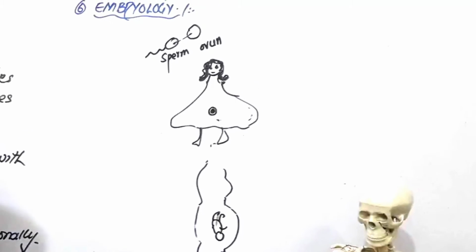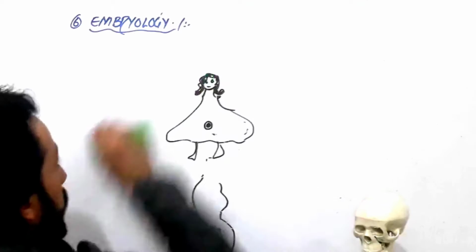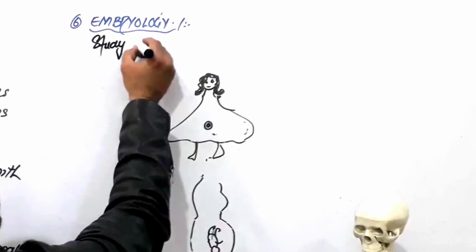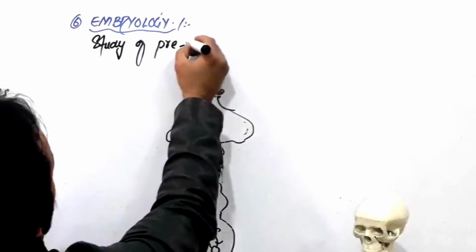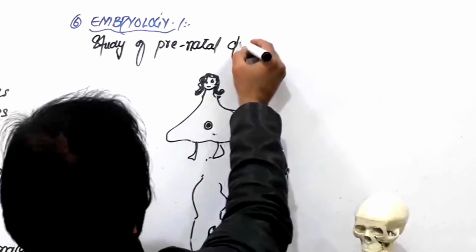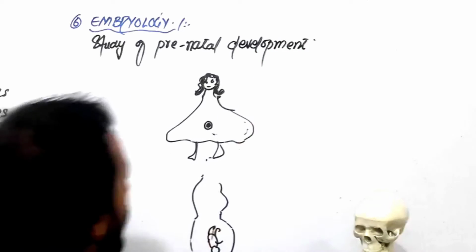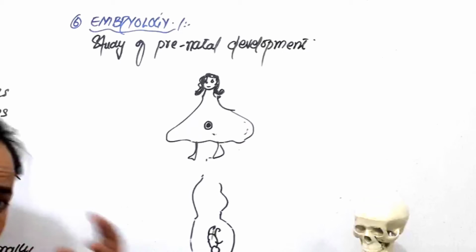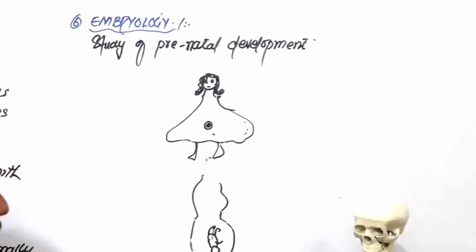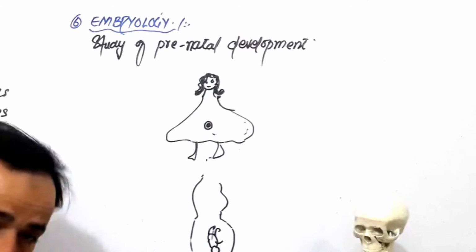So we say that embryology is the study of prenatal development. Pre means before, natal means delivery. So the study of prenatal development is called embryology. How the baby heart is formed, how the baby brain is formed, how the baby bones are formed, how the whole structures are formed. So this is called prenatal. Prenatal means before delivery, before birth, right?